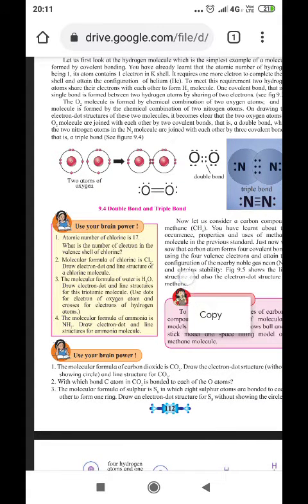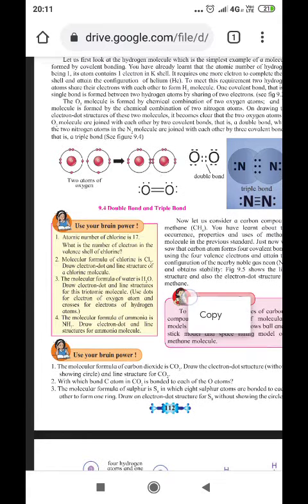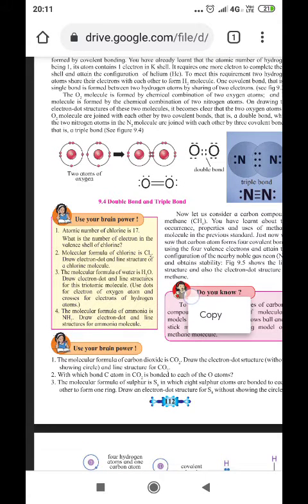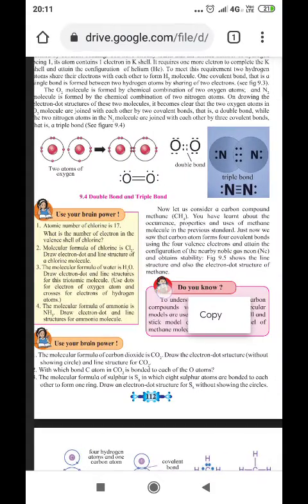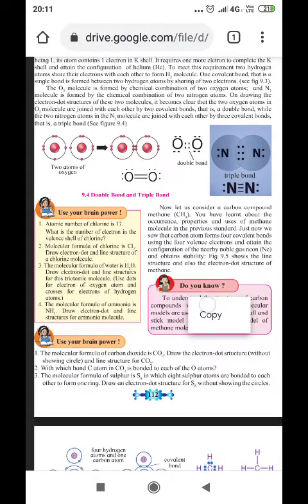You can see in the figure here two atoms of oxygen. Here two pairs of electrons are shared and therefore it is represented by a double bond. Similarly, three pairs of electrons are shared in the case of nitrogen and it is represented by a triple bond.